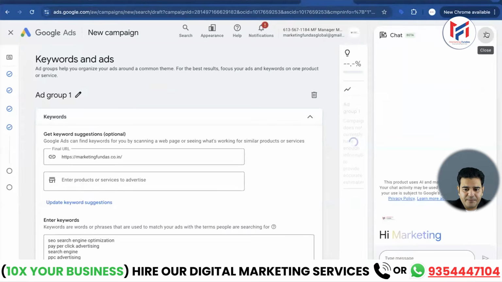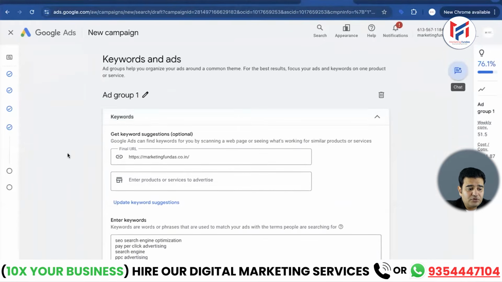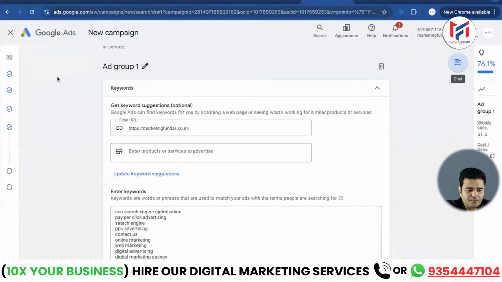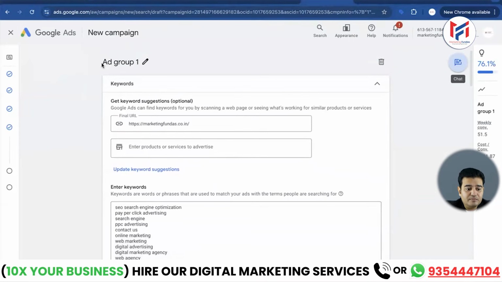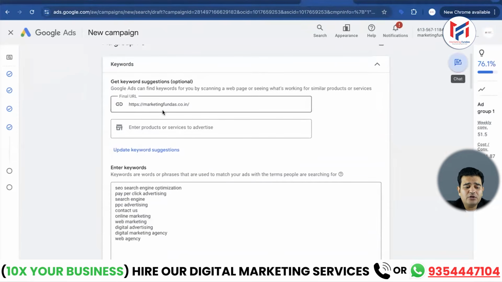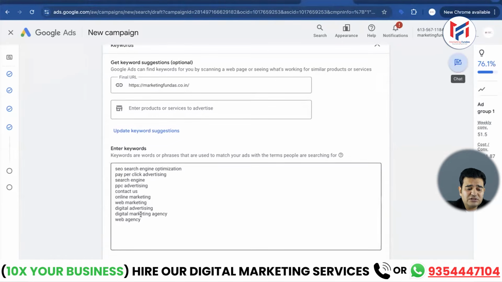Look here. Let's close this for now. What can you see here? It's the ad group. This is ad group 1. There can be 2, and I've shown you how to create multiple ad groups if you have different services. Now what happens in this, friends? We need to enter the URL here because at the beginning I put my URL here. Look here now, we need to create a list of the keywords in this.